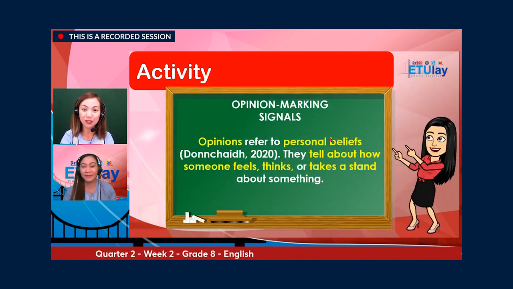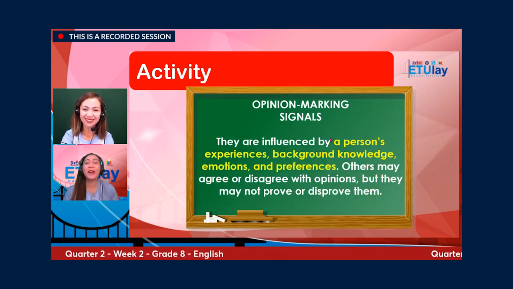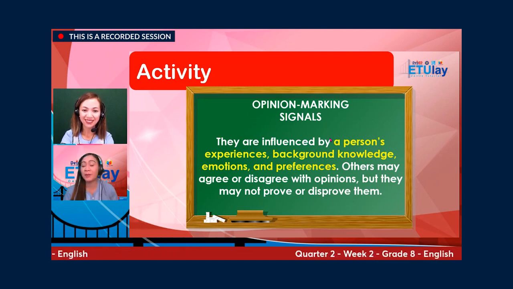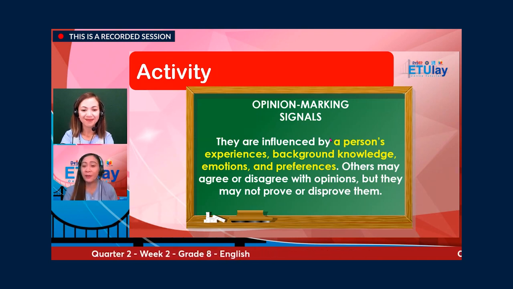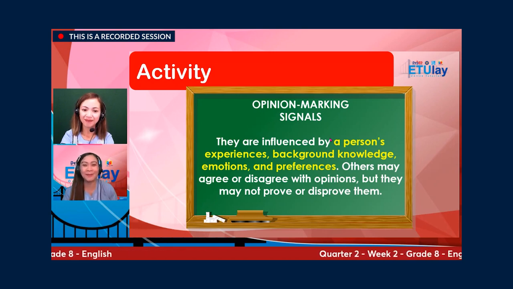Opinions refer to personal beliefs according to Don Chide of 2020. They tell about how someone feels, thinks, or takes a stand about something. And of course, when we talk about opinion marking signals, they are influenced by a person's experiences, background knowledge, emotions, and preferences. Others may agree or disagree with opinions, but they may not prove or disprove them.